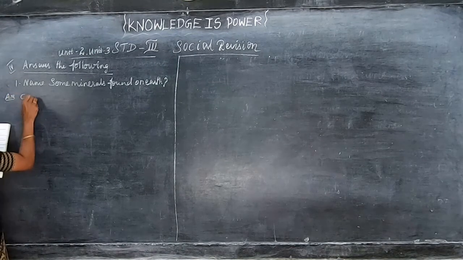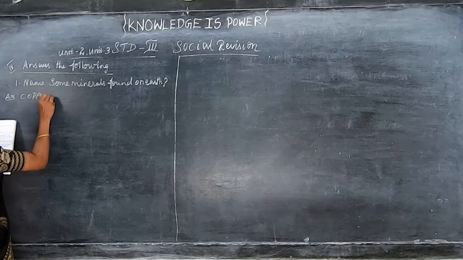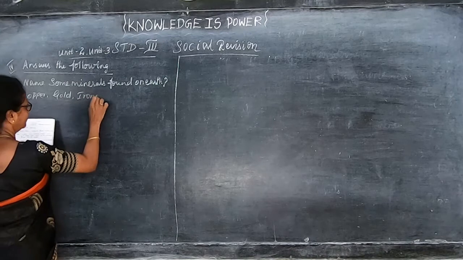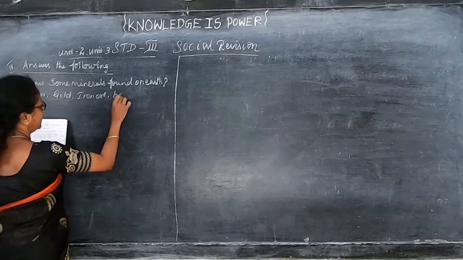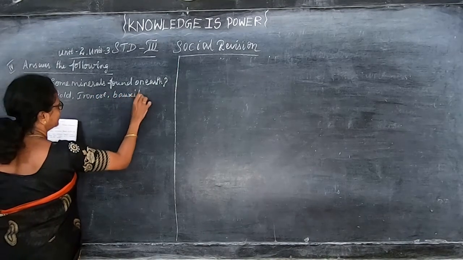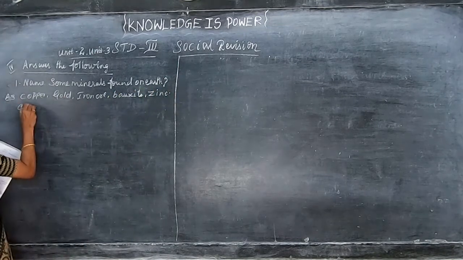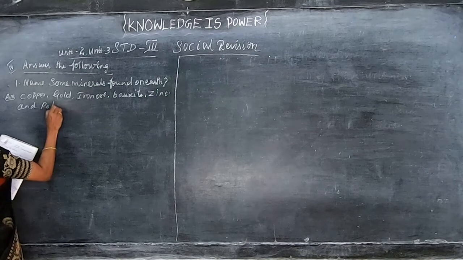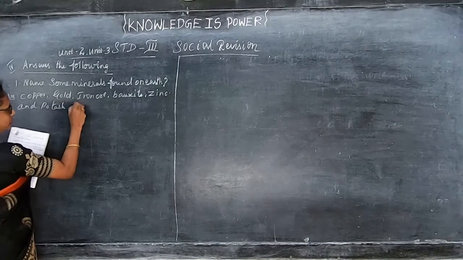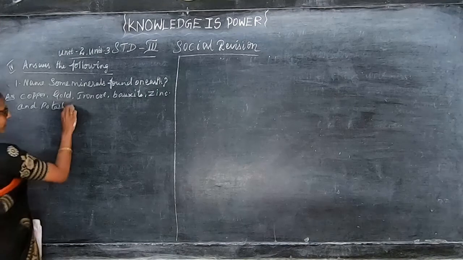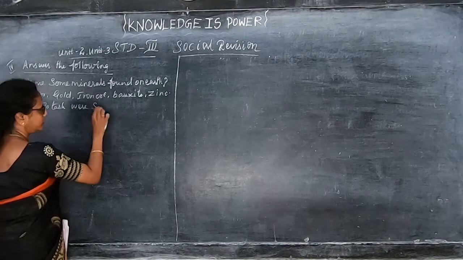Answer is copper, gold, iron ore, bauxite, zinc and potash. Write some of the minerals.